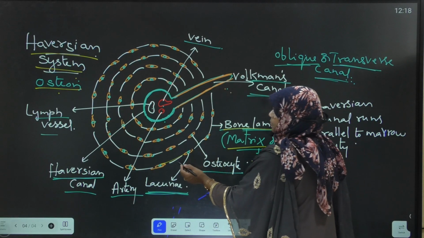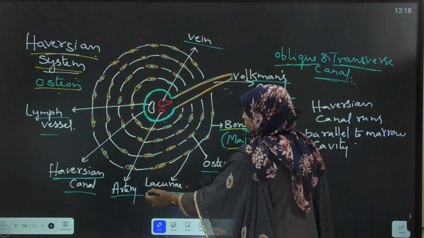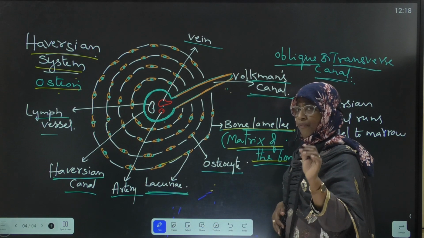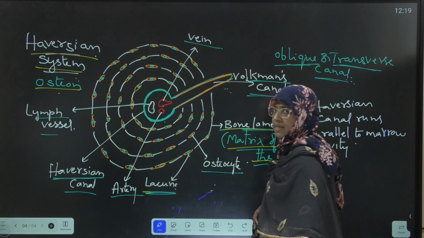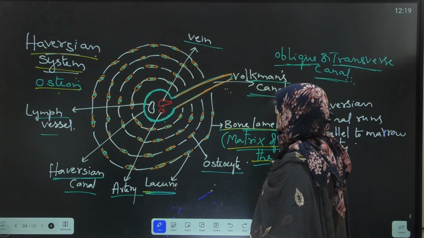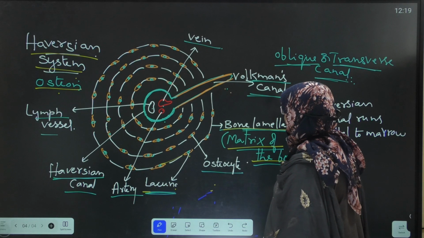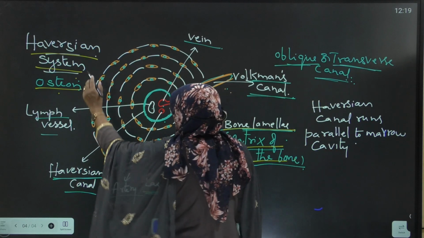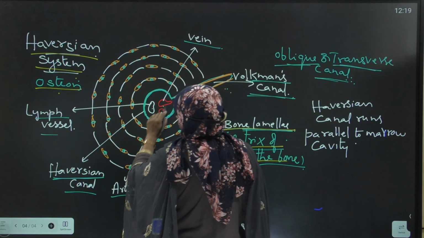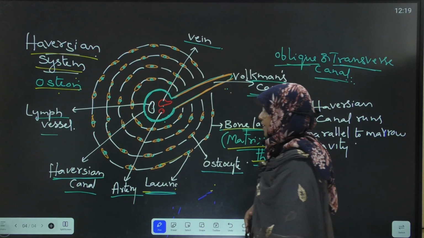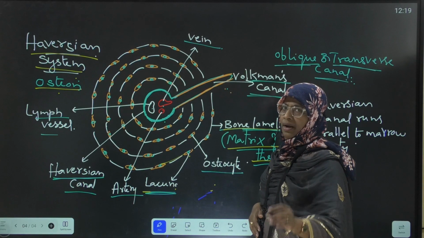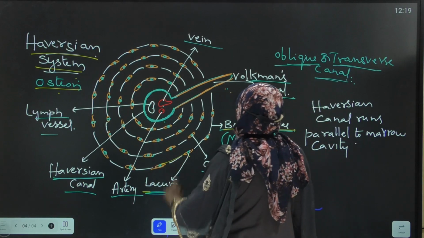In between these bone lamellae, lacunae are present. These are small fluid-filled spaces which enclose a single osteocyte. So, what is Haversian system or osteon? A Haversian canal and its surrounding concentric rings of bone lamellae and lacunae, altogether called Haversian system.